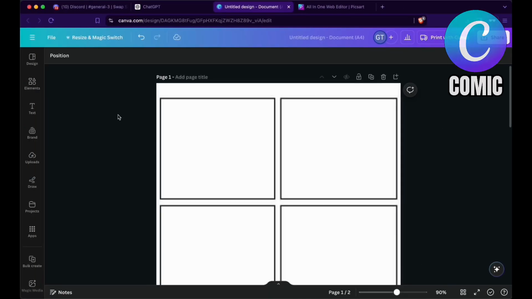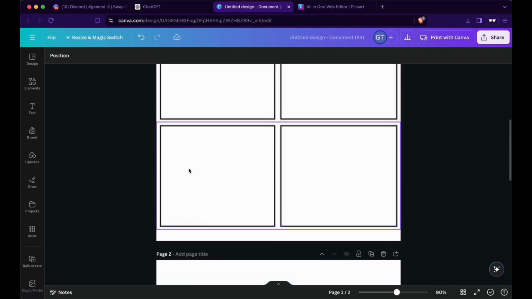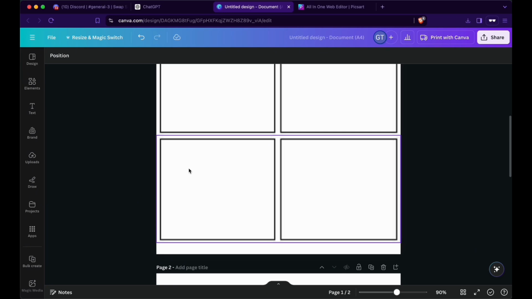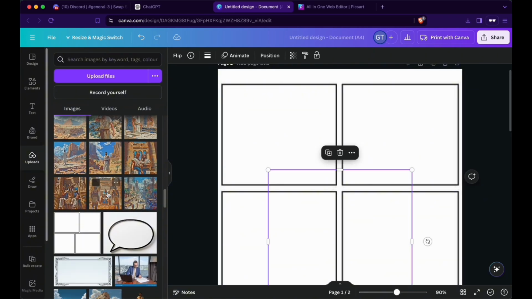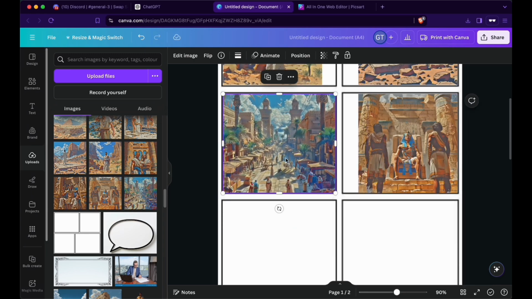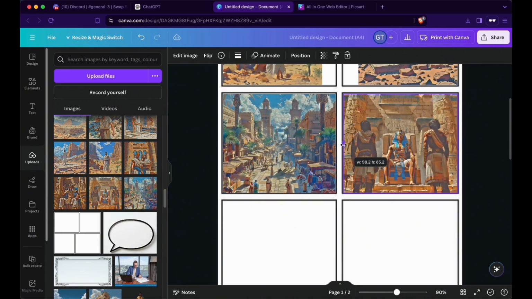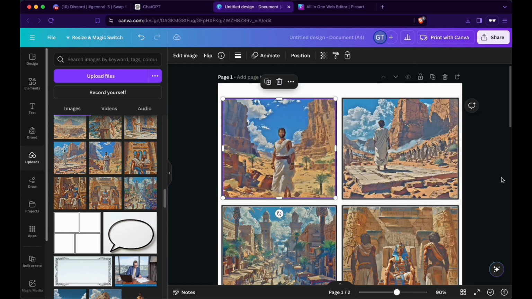Alright, so now that all of our images have the same filter on top, it is now time to arrange those images inside of the comic and then put on the speech bubbles and the narration. Let's go for the uploads and let's just handpick a few. In order to fill out those properly, I'm now gonna have to drag them each, basically zooming them in. Alright, and the last one.